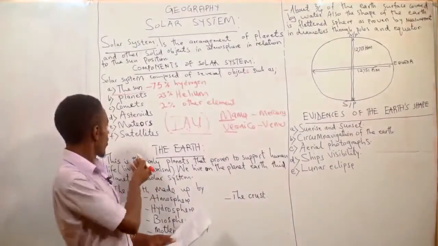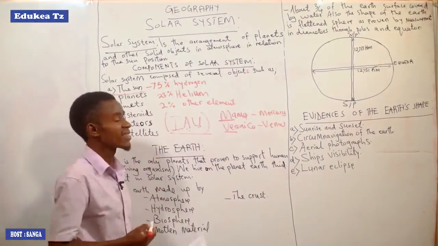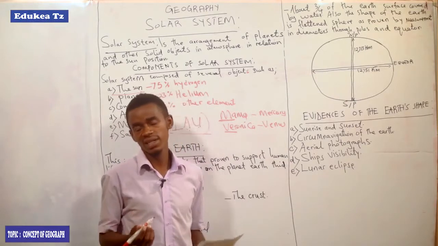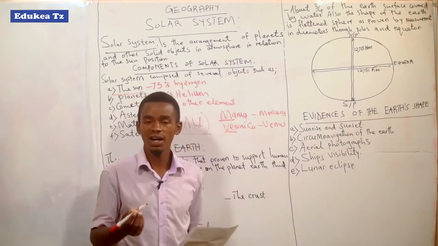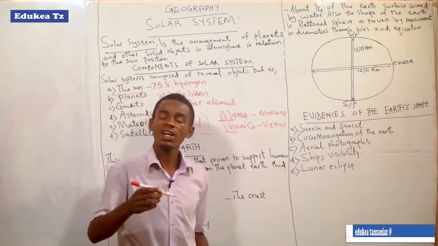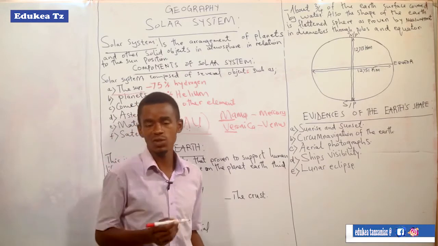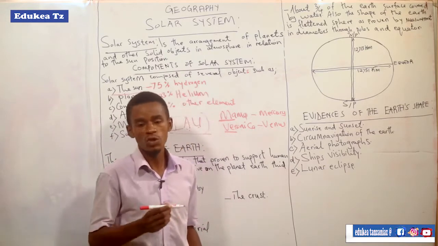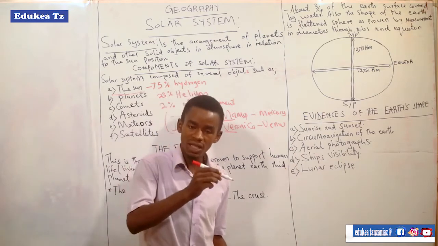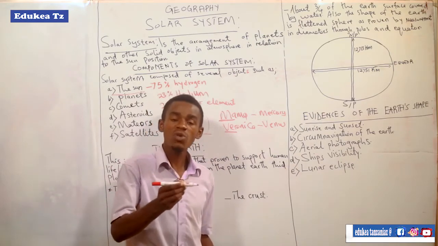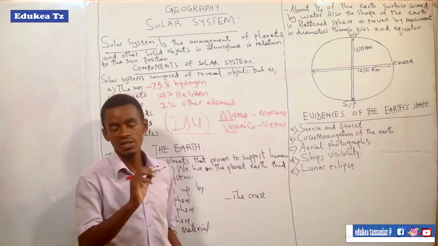Okay, we jump to the last component of the solar system, which is the satellite. So what is a satellite? Satellites are heavy bodies in the atmosphere that revolve around another big object in the atmosphere or in the solar system. All objects that revolve around another big object, those we call a satellite.